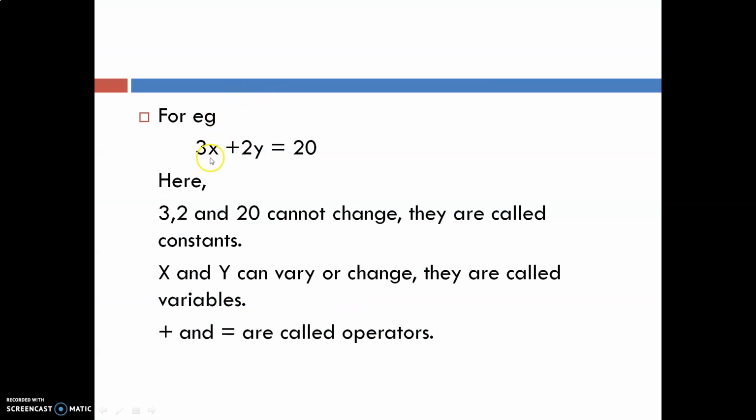So in this example, 3x plus 2y is equal to 20. 3, 2 and 20 cannot change. They are called constants. x and y can vary or change. They are called variables. So here 3, 2 and 20, in the program execution, we can't change the value of 3, 2 and 20. So they are called constants. x and y can vary. We can change the value of x and y. So they are called variables.